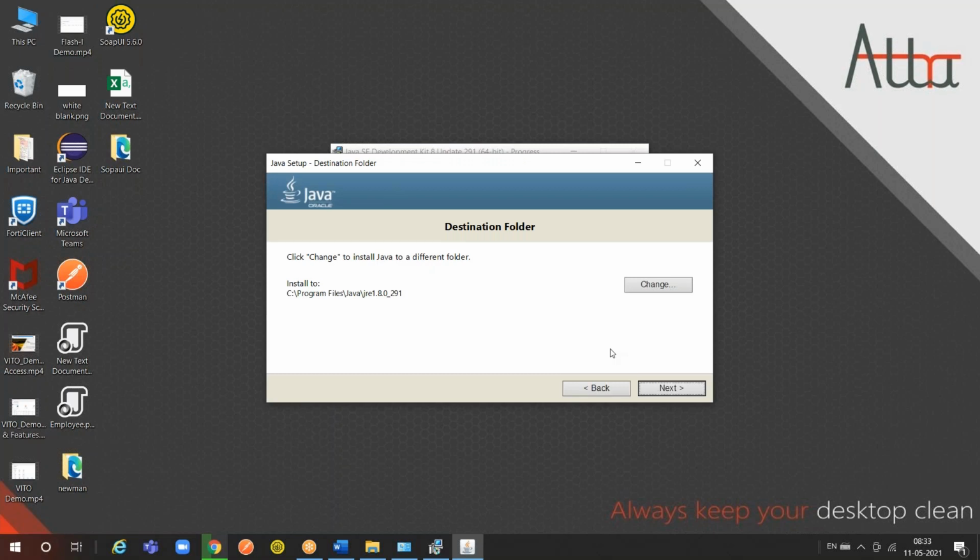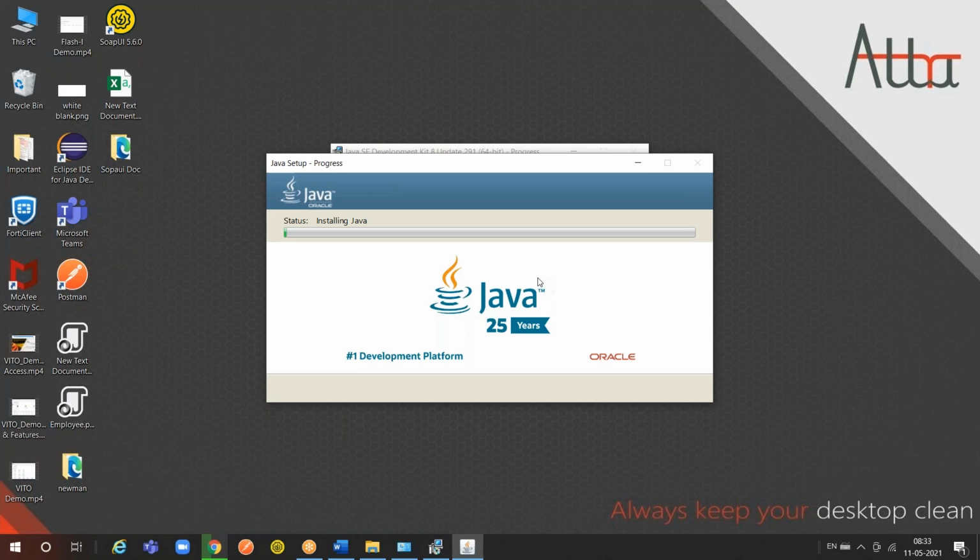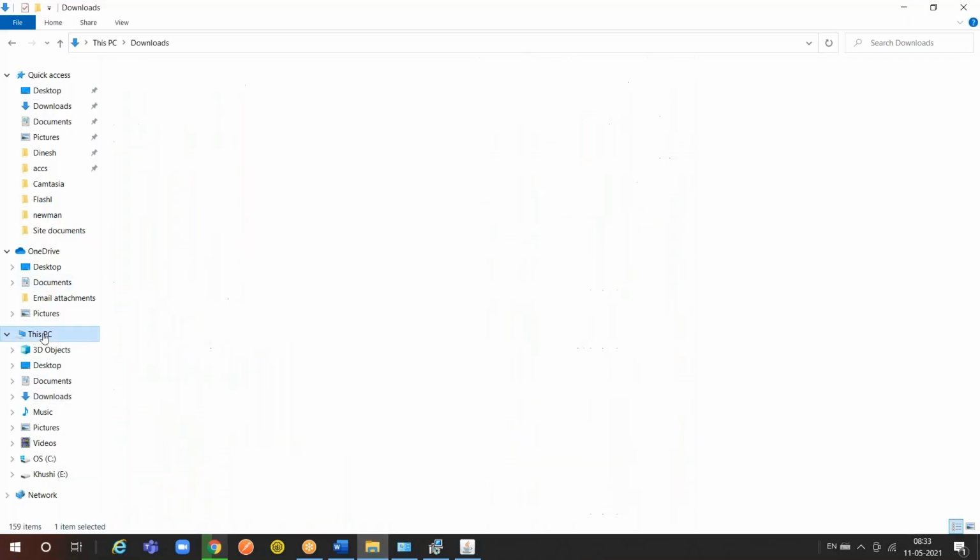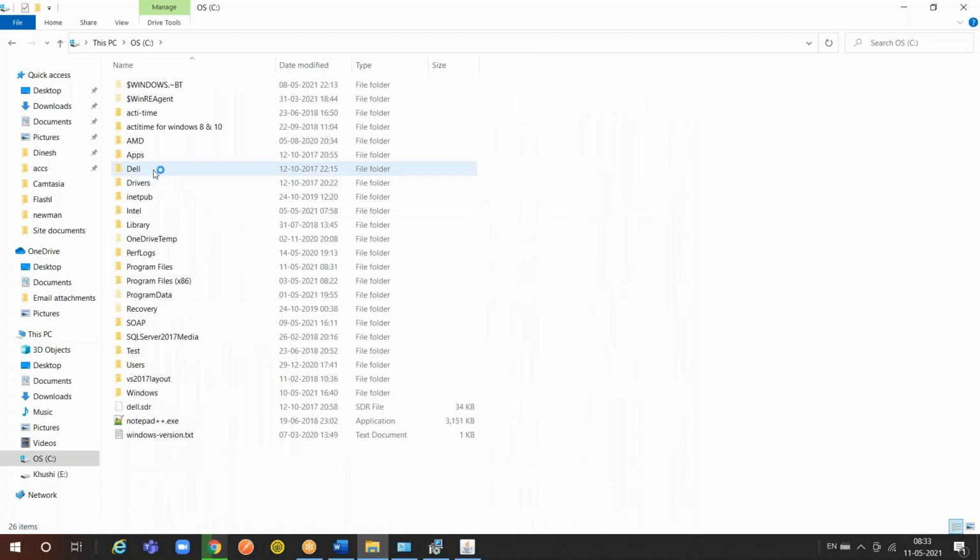Now see, it is asking whether you want to install JRE components. C, program files, Java, JRE 1.8.0. Now click on the next button. Now the JDK component is installed and the JRE component is also getting installed. Once these two get installed, my Eclipse opens and my programs will run successfully. Make sure before you start, these two are installed. Can you please meanwhile open the C drive, program files, Java folder?